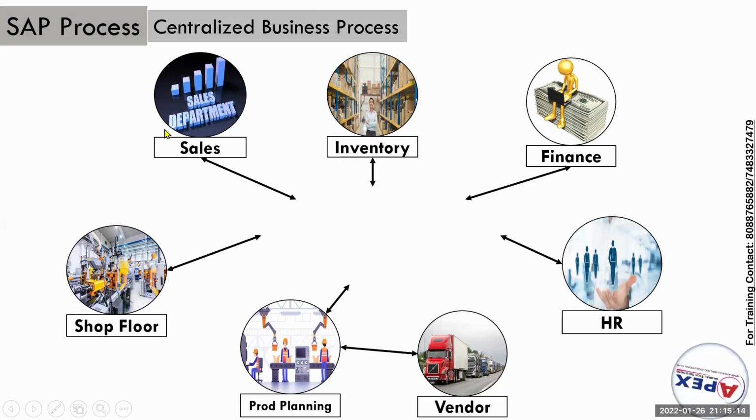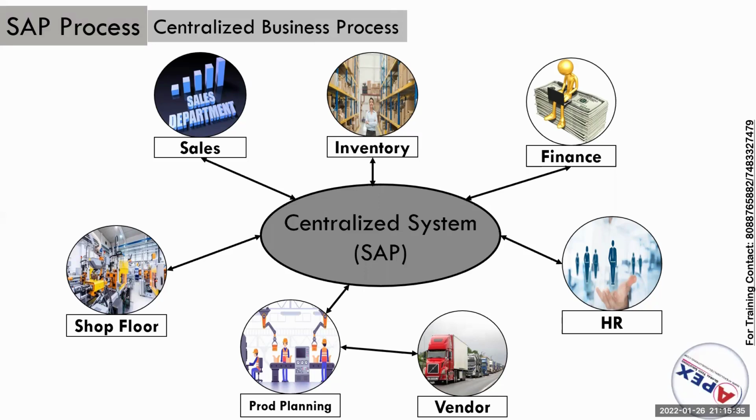We have sales, inventory, finance, HR, vendor, production planning, shop floor. Here I have added this also. Whatever data of an organization, whatever data of an individual department, they are going to update and maintain in a centralized system. That is the SAP system. Got it?